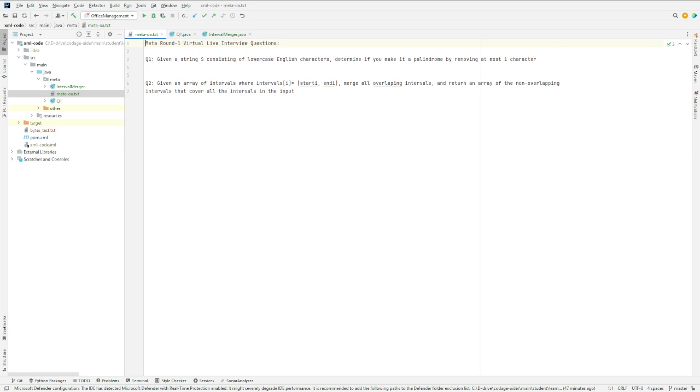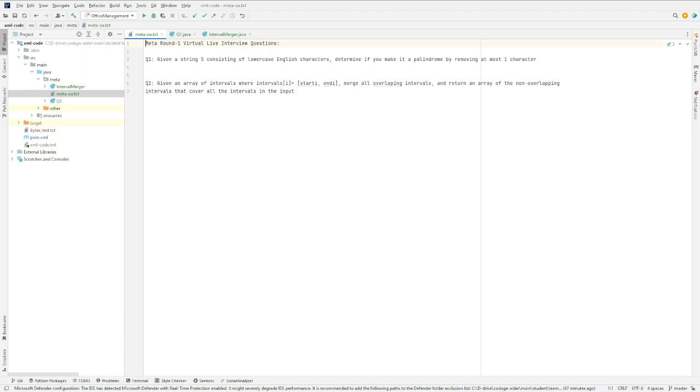Okay, cool. The question is not very difficult. Given a string s, we have to determine whether we can remove at most one character from it and make it a palindrome. If the given string is a palindrome, then we answer true. Otherwise, suppose the string is not a palindrome. I'm just breaking it down. Then is it possible to remove a single character from that string and make it a palindrome? If yes, then answer true.